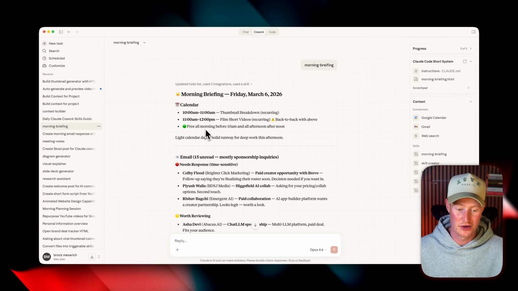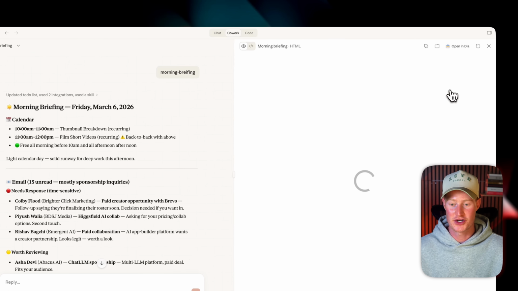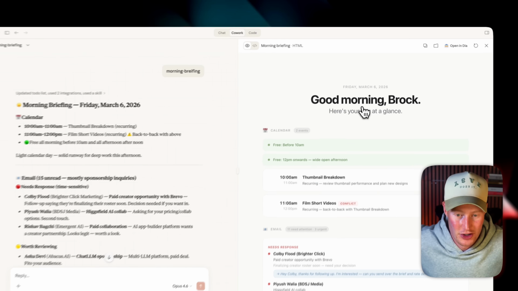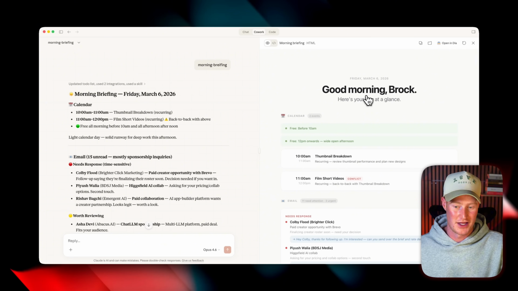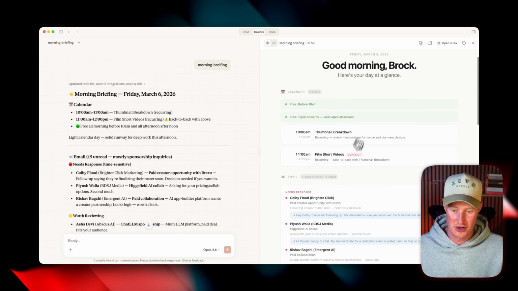It looks at my Google Calendar, it looks at my email, basically tells me everything I need to reply to, and then it even creates this dashboard here that I look at, which is basically just like my brief of what I need to get done today, what's urgent, what's new in the AI space. It does all this research for me.